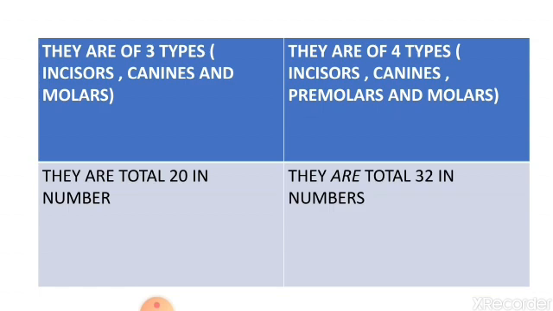Temporary teeth are 20 in total, 10 in the upper jaw and 10 in the lower jaw. And permanent teeth are 32 in total, 16 on the upper jaw and 16 on the lower jaw.